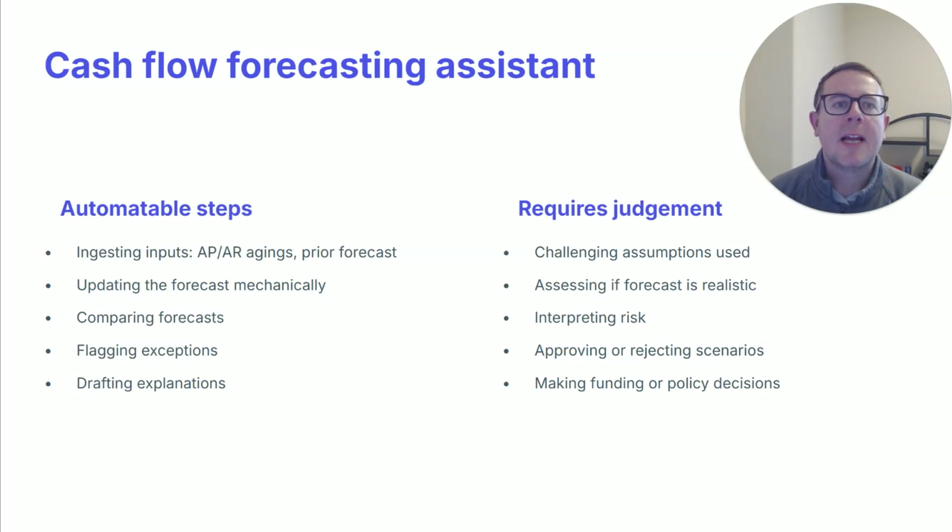So now we're going to look at creating an assistant to automate the steps in the cash flow forecasting process. Now, forecasting, as we know, is continuous. It's not monthly. And what the agent is going to do for us is update the forecast, explain the deltas, and highlight any risks that we need to consider. Now, the human in this process is going to challenge the assumptions, approve the scenarios, essentially mirroring the role of a treasury analyst.